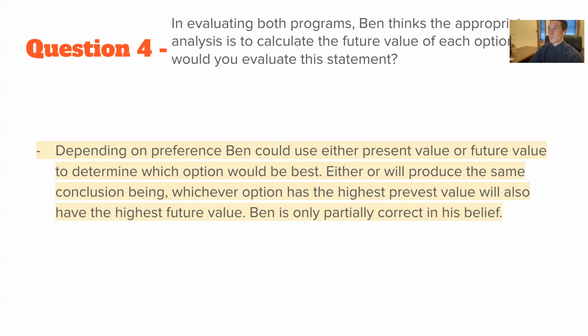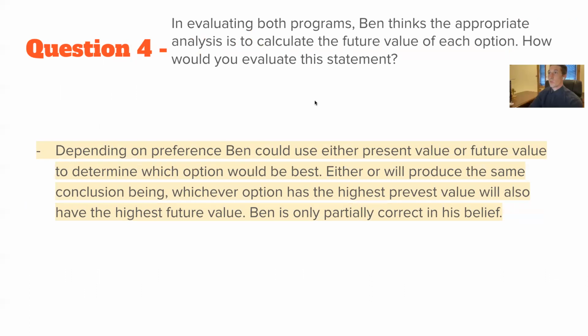So the fourth question asks, in evaluating both programs, Ben thinks the appropriate analysis is to calculate the future value of each option. How would you evaluate this statement? So Ben is partially correct in his thoughts here. What would actually happen is you'd end up at the same exact conclusion. You would see that the highest present value that we've gotten today, which is option two, would be the highest future value that we see if we went through this calculation. So we'll still end up at the same conclusion at the end of the day. And that being said, Ben is partially correct with his assumption.